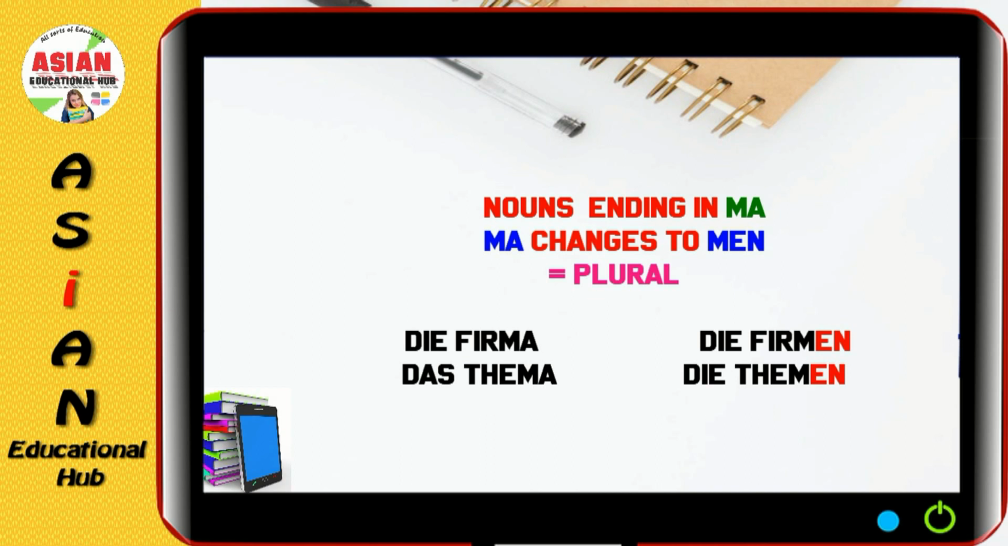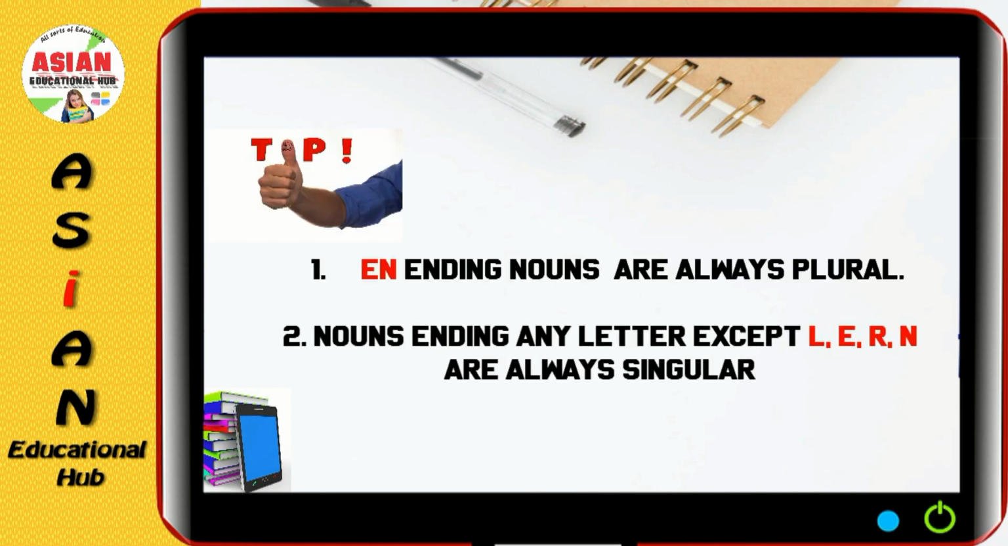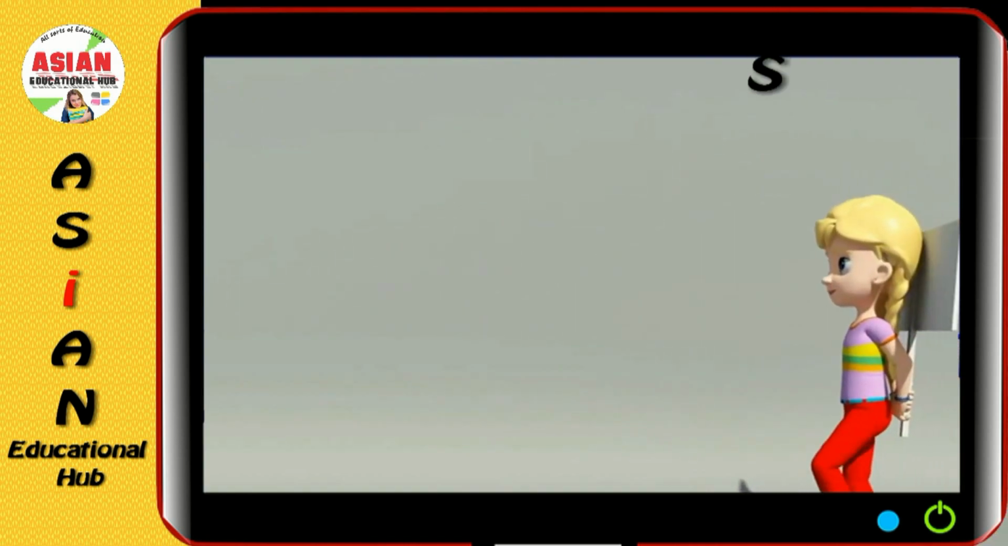So at last, en ending nouns are mostly plural, and nouns ending in any other letter are mostly singular. So remember it. So that is all for this video.